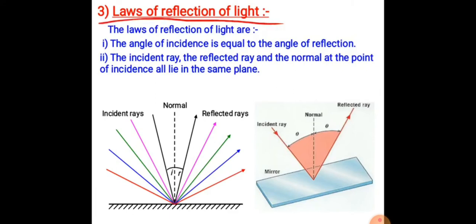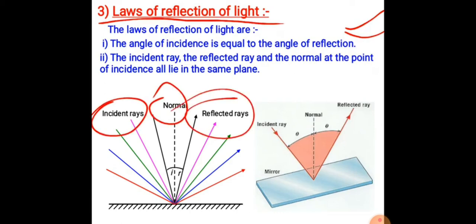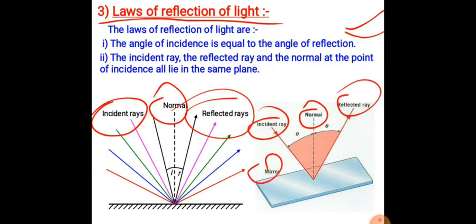Then the law of reflection of light. The angle of incidence is equal to the angle of reflection. The incident ray, the reflected ray and the normal at the point of incidence all lie in the same plane.